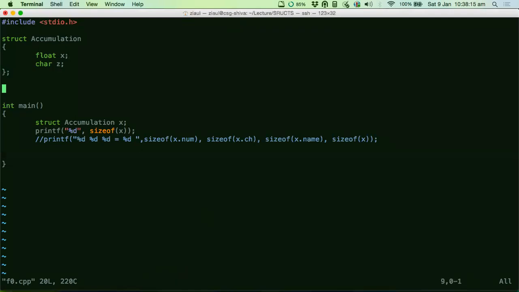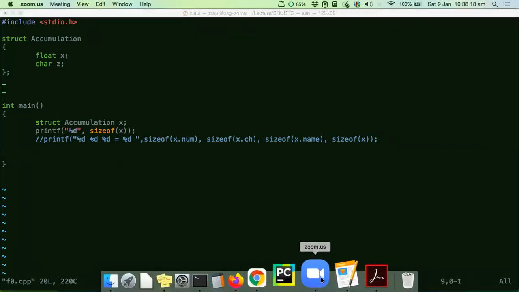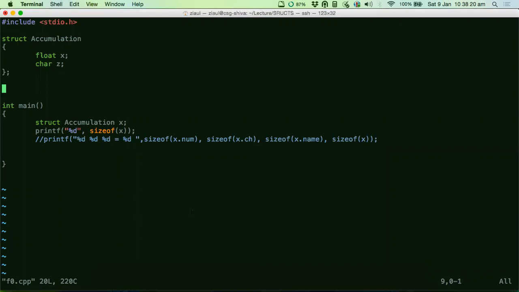So is this clear, guys? I think it should be clear since we worked it out. Why does it have to be divisible by what? The longest data type is long. That's a very good question. Why should it be doing that? What would have happened if it would not have been this case? Let's say the size would have been still 5. What would be the implication of that? Can you just think of the implication? What would happen?